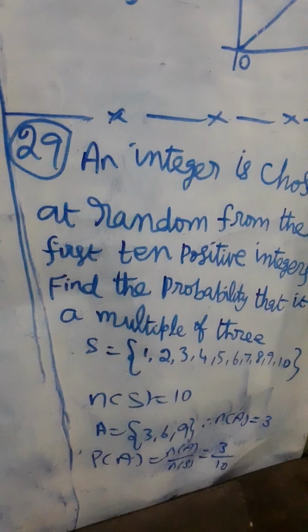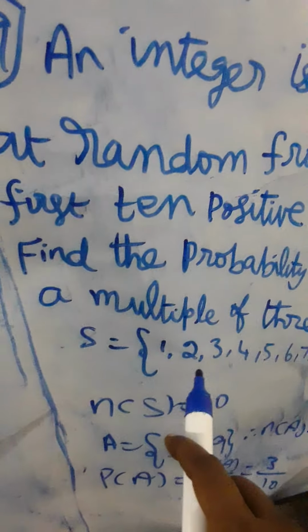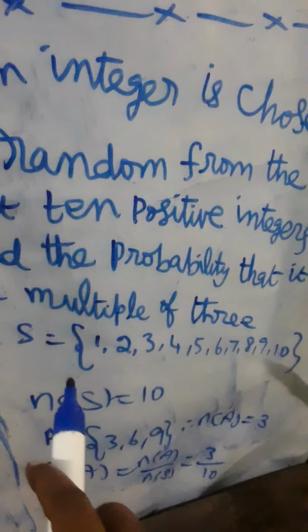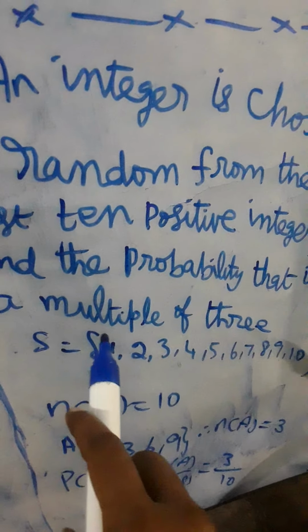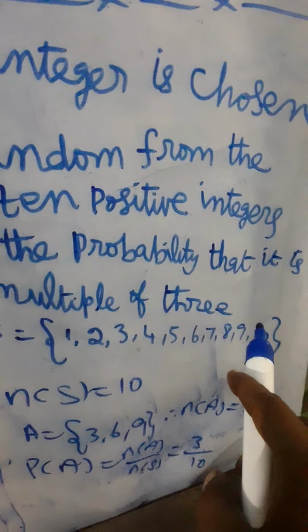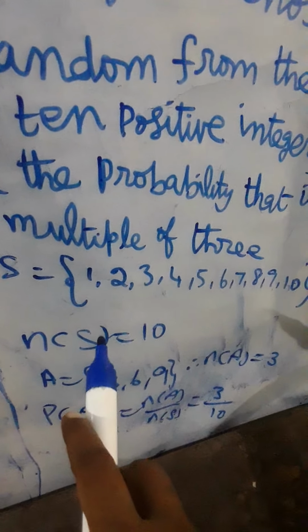That is, an integer is chosen from the first 10 positive integers. The first 10 positive integers form the sample space. S is the set 1, 2, 3, 4, 5, 6, 7, 8, 9, 10. That is, n of S is equal to 10.